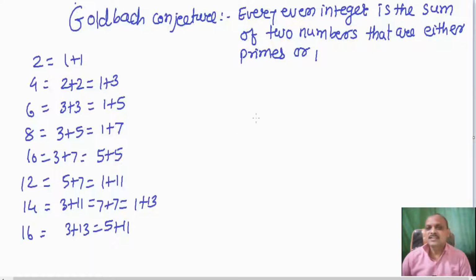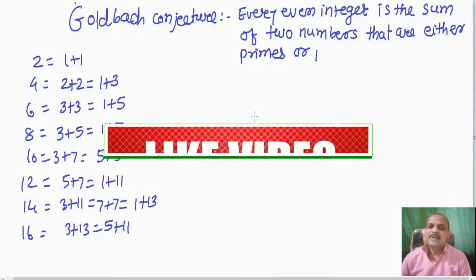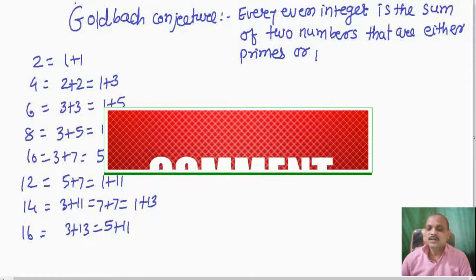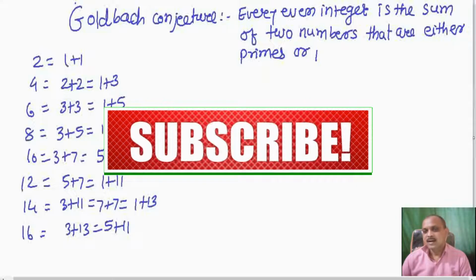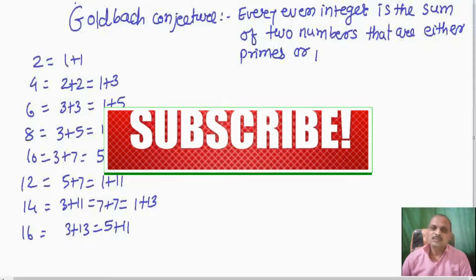Hello friends, in this new video we will discuss another beautiful result, which has no proof, and therefore it is called a conjecture. It is given by Goldbach. The Goldbach conjecture is that every even integer is the sum of two numbers, and those two numbers are either primes or 1.